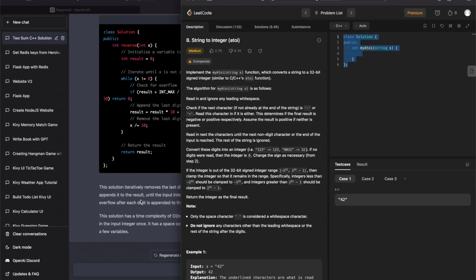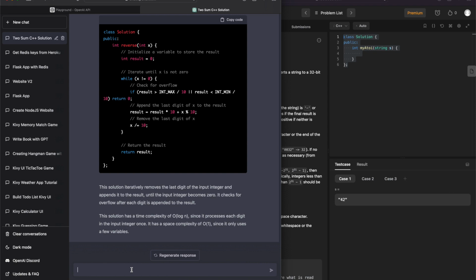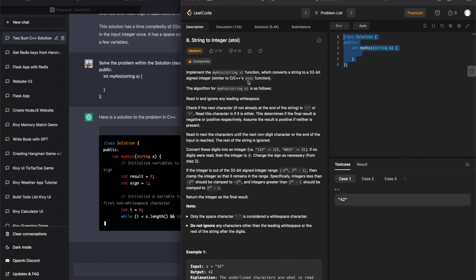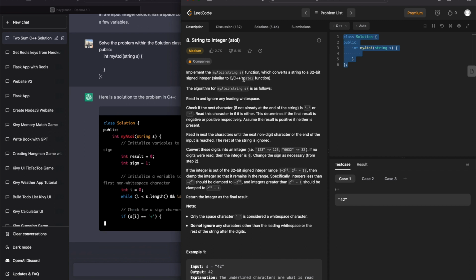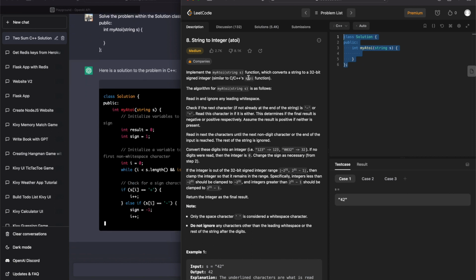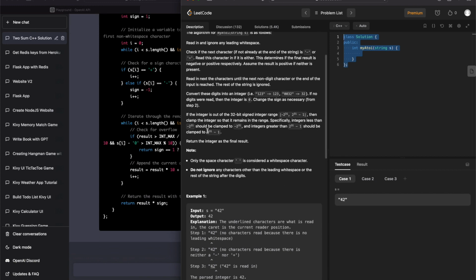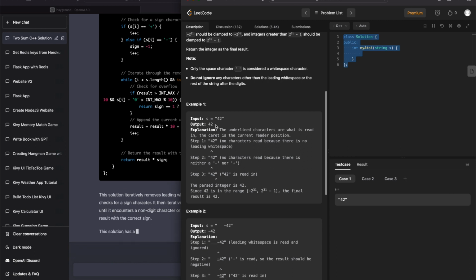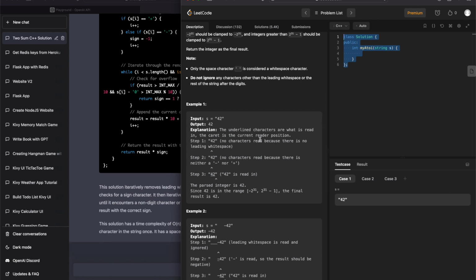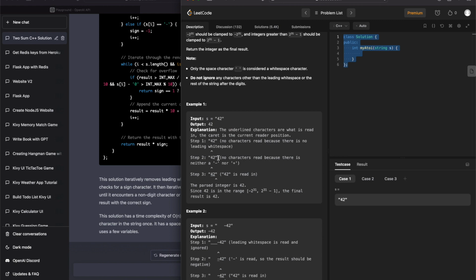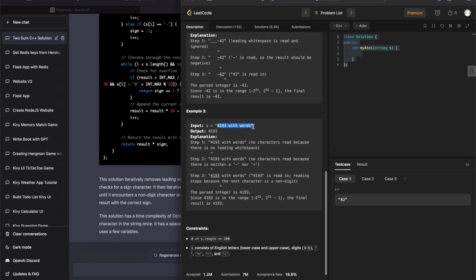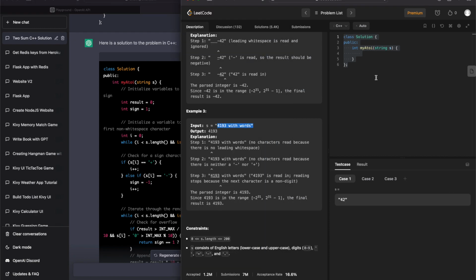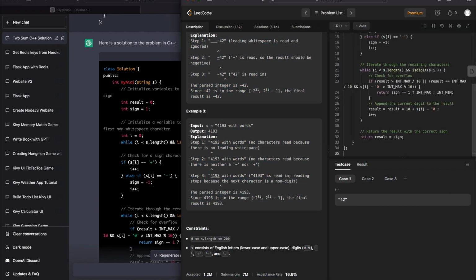A toy. What could that possibly be? Converts a string into a 32-bit signed integer. Okay, this is reasonable that ChatGPT would know what a toy is. I don't know what a toy is, so I really have no idea what's happening, but let's say the input's 42, the output would be 42. No characters read because there's no leading white space. Okay, so it just eliminates the words and returns an integer. That's the only thing I understand from those examples it gave.